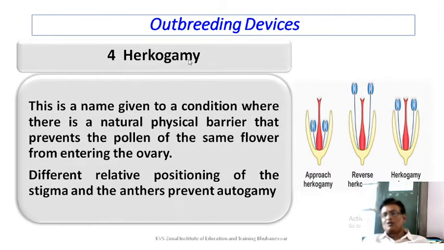The next term is hercogamy. This is a name given to a condition when there is a natural physical barrier that prevents the pollen of the same flower from entering the ovary. Different relative positions of the stigma and anther prevent autogamy. This is a very interesting phenomenon that is seen in many of the plants.